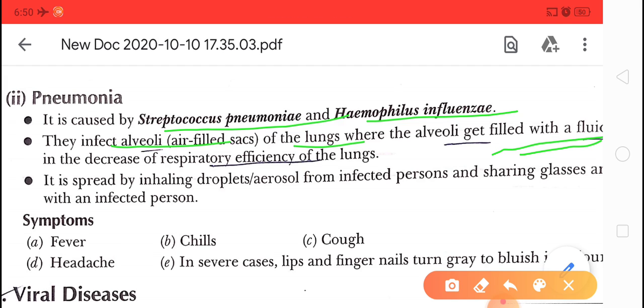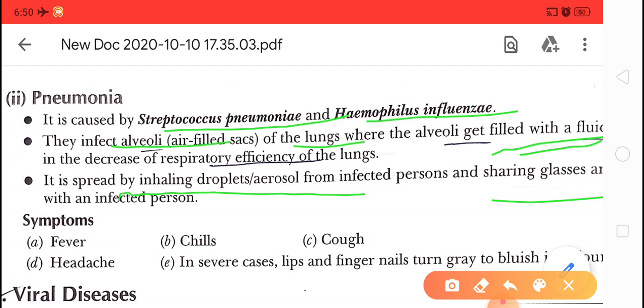Pneumonia is spread by inhaling droplets from an infected person, or by sharing glasses. That's why the doctor suggests that if a person is sneezing or coughing, they should put a hanky on their mouth, so the droplets will not reach the healthy person and will not infect them.